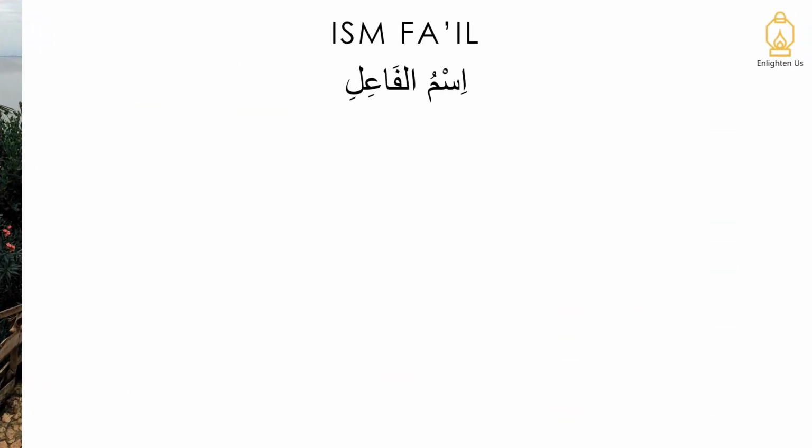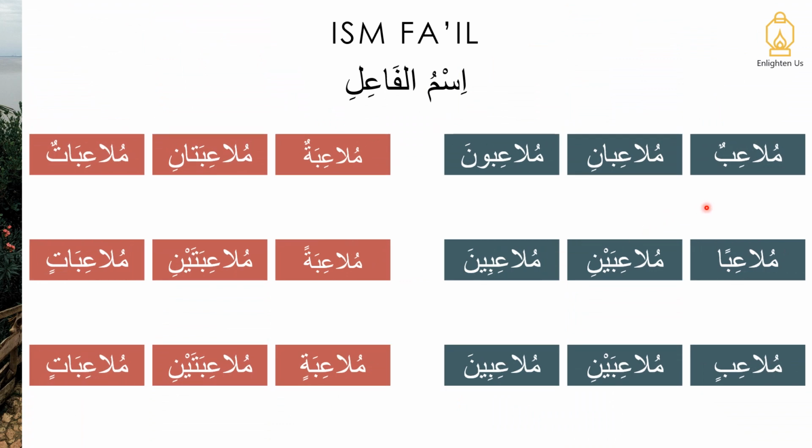Let's make a start with the ism fa'il, and today we are elaborating on the word mula'ibun. So mula'ibun, mula'iban, mula'ibin, mula'ibani, mula'ibaini, mula'ibuna, mula'ibina, and then the feminine mula'ibatun, mula'ibatan, mula'ibatin, mula'ibatani, mula'ibataini, mula'ibatun, mula'ibatin.